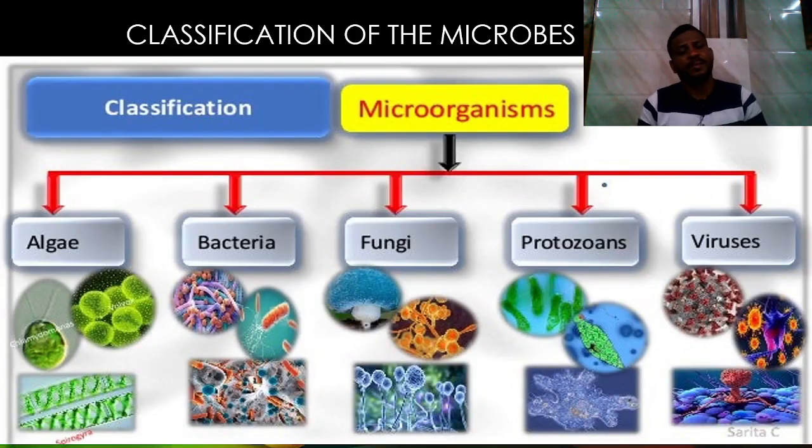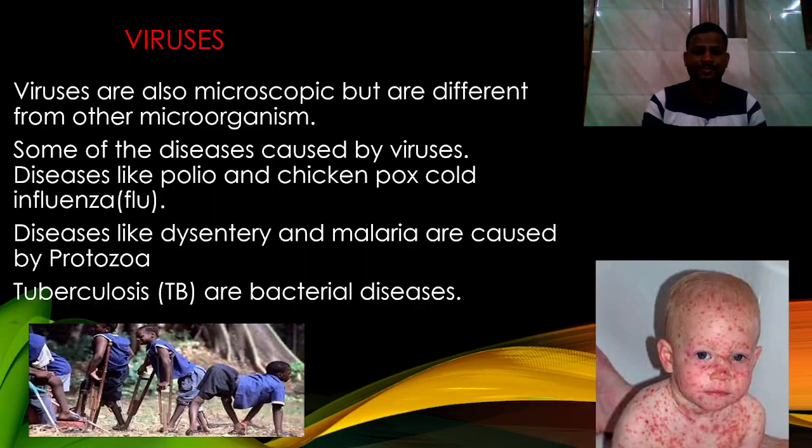The microbes or microorganisms are classified mainly into algae, bacteria, fungi, protozoans and viruses. We classify microorganisms into these five main classifications: one is algae, another is bacteria, then fungi, protozoans and virus. These are the classifications of microbes, or microorganisms.